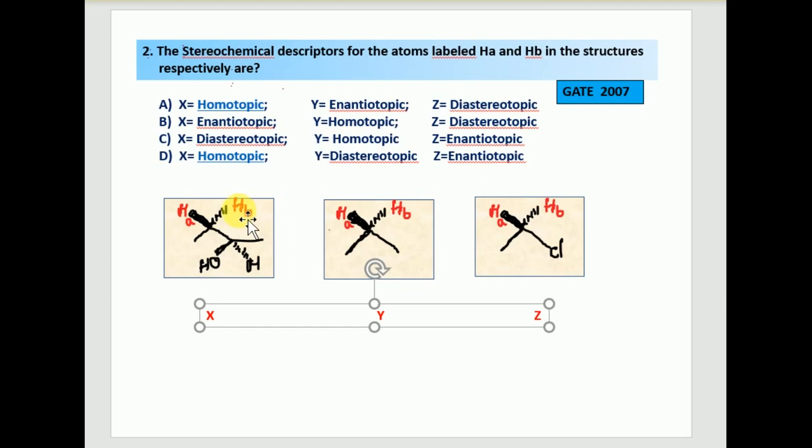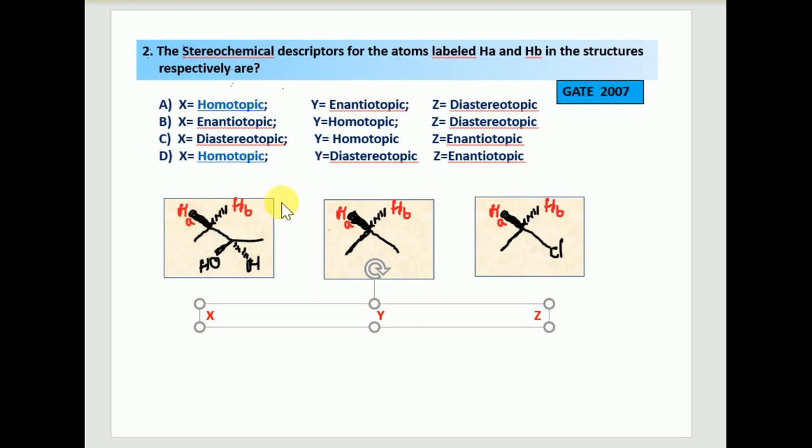Generally we define diastereotopic like this: if the atoms are replaced by a test group like deuterium and it results in diastereomers, then the atoms are said to be diastereotopic. So adjacent to a chiral center is always diastereotopic, or else cis-trans isomers are also diastereotopic. Here these two hydrogens are adjacent to the chiral carbon, and if you replace them with deuterium, they produce diastereomers.